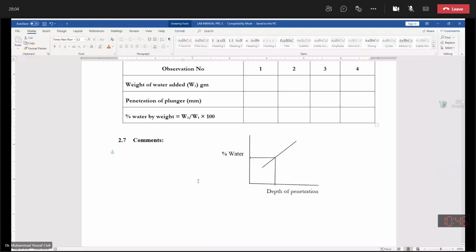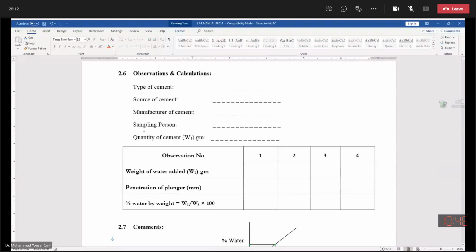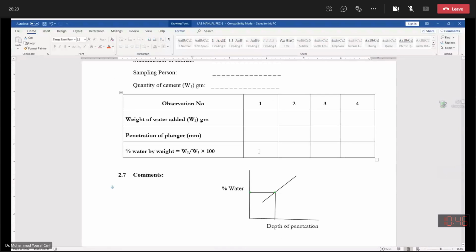Now, as far as observations, very simple. Type of cement, source, manufacturer of cement, sampling person, quantity of cement, 500 grams. The weight of water added, the penetration of plunger, and percentage water will be written over there. Between these two values, you will be drawing the graph. It may or may not be a straight line.